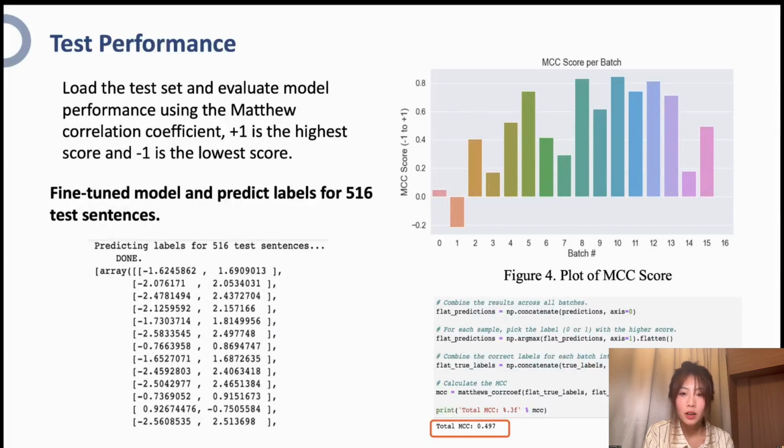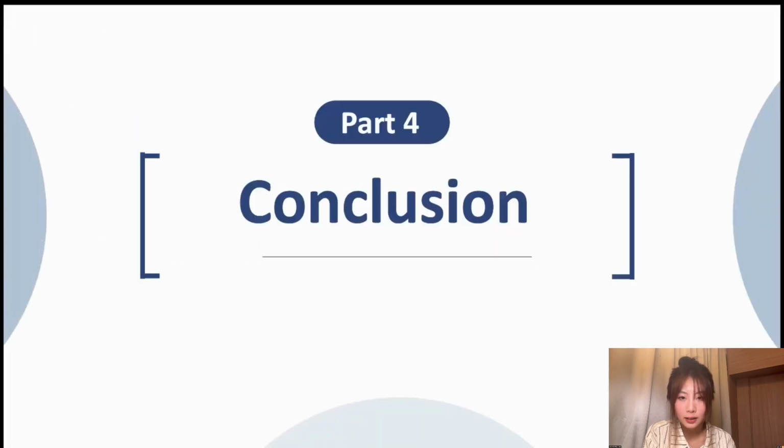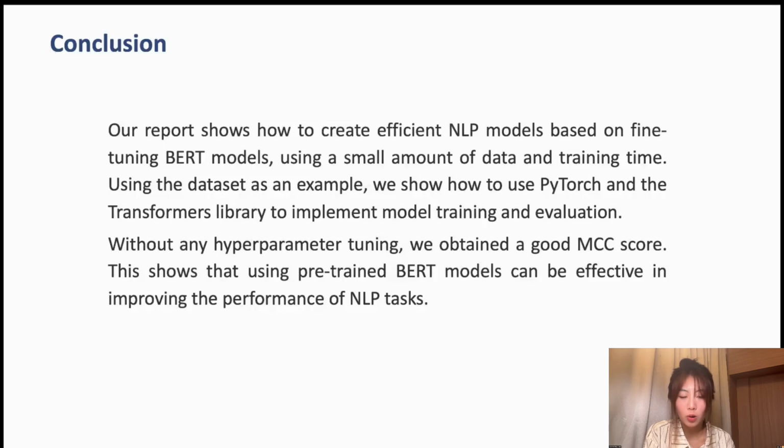In the end, using this dataset as an example, we show how to use PyTorch and the transformers library to implement model training and evaluation. Without any hyperparameter tuning, we obtain a good MCC score. This shows that using pre-trained BERT models can be effective in improving the performance of NLP tasks.